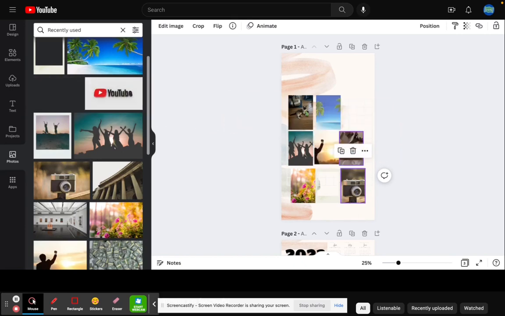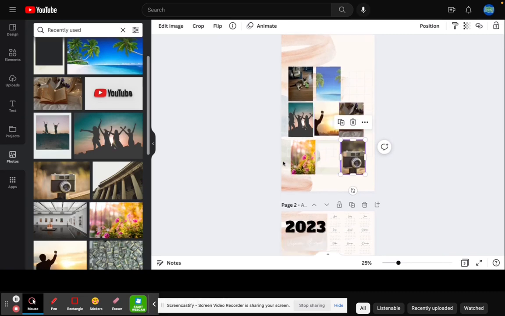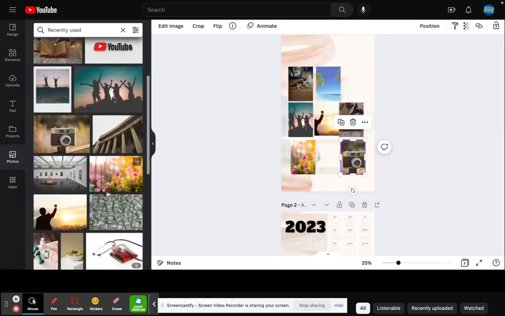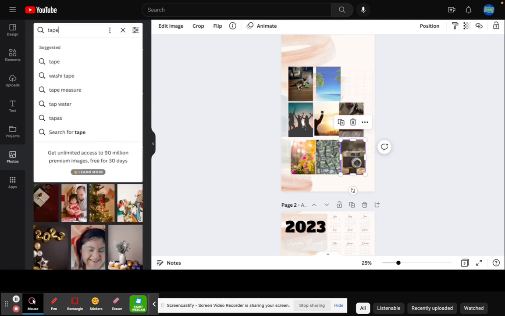I need to read more. I have so many Audible books that I need to get back into reading. And here's one that everybody likes, and that is money. So putting that there. Now, I thought it would be a nice idea to have kind of like a frame for just a few texts. I'm not going to put words all over it, but just a few words.